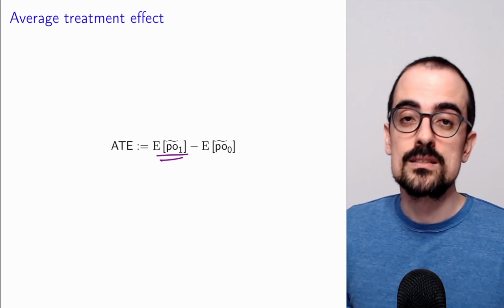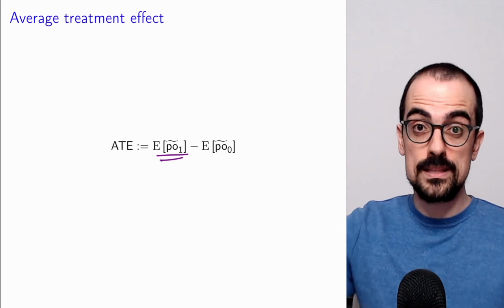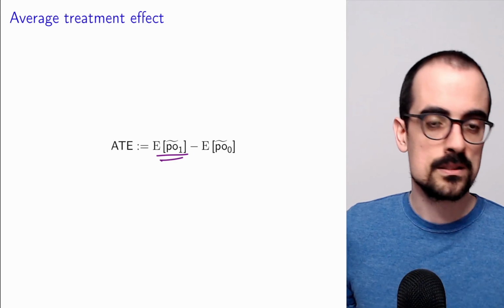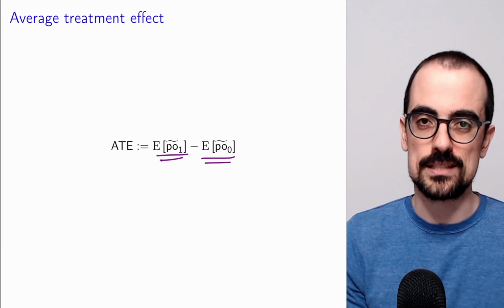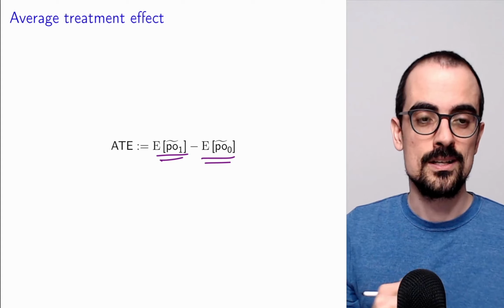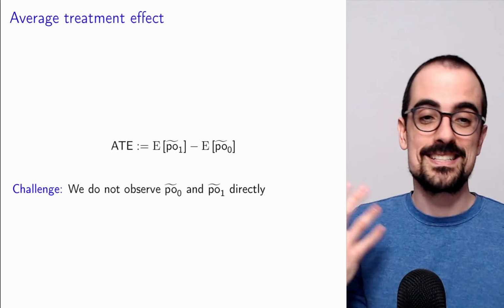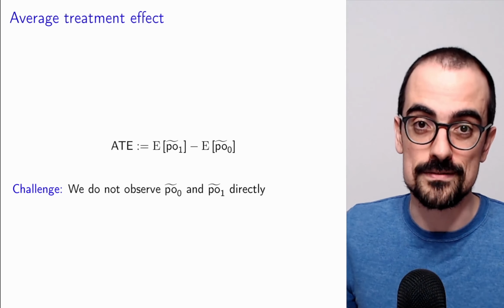Let's subtract the average number of views if for all videos we wouldn't have set the title to be all caps, which is the mean of the potential outcome associated to no treatment for all videos. This would be amazing, but of course, unfortunately, the challenge is that we don't get to see the two potential outcomes directly. We just get to see the observed data.